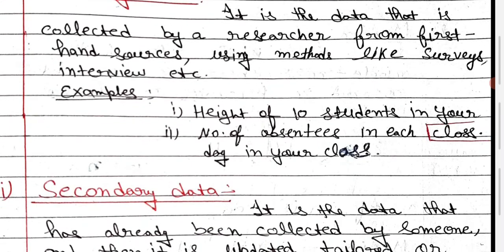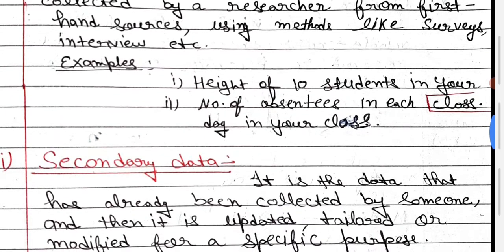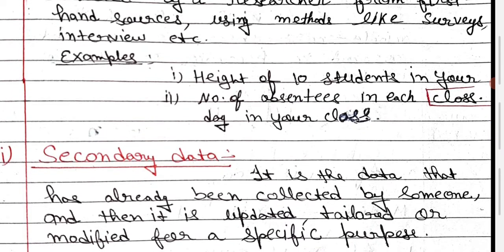An example is given here: height of the 10 students in your class. If I am asking, can anyone tell the height of the 10 students in your class? Directly you tell the result, right? Directly you tell the answer. So this is known as primary data. It means first hand you get some information. And another example: number of absentees on each day in your class. If I am asking how many students are absent in your class, directly you tell. If you get the result directly, it is known as primary data.